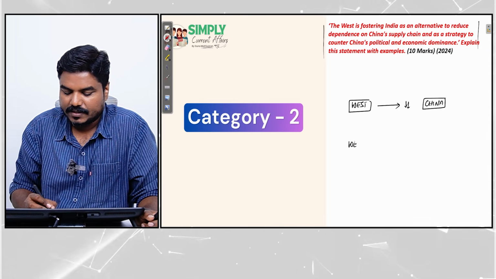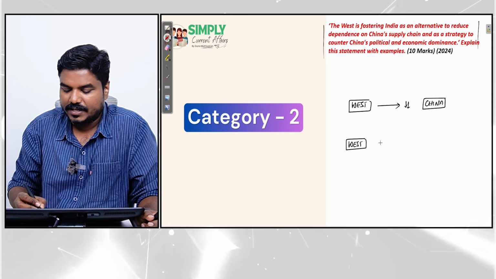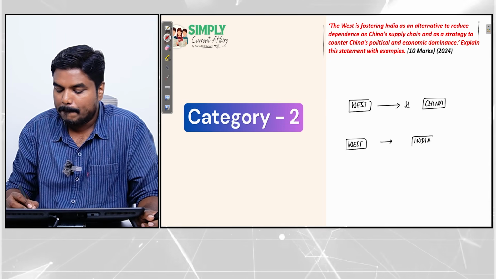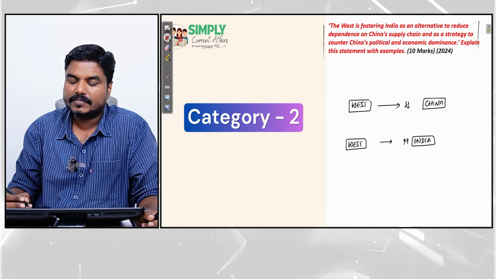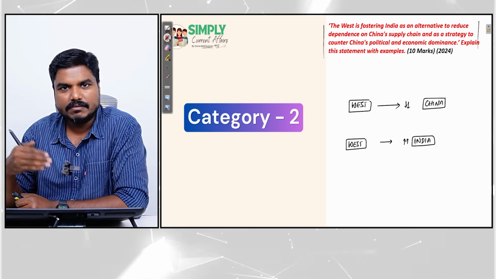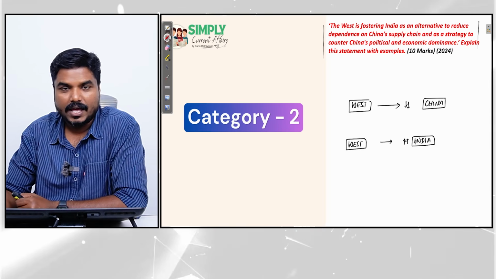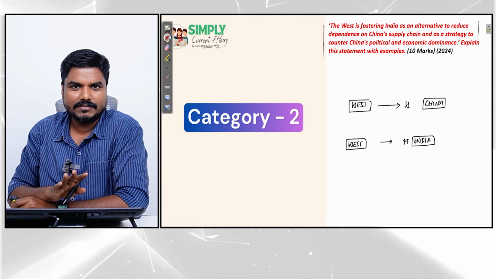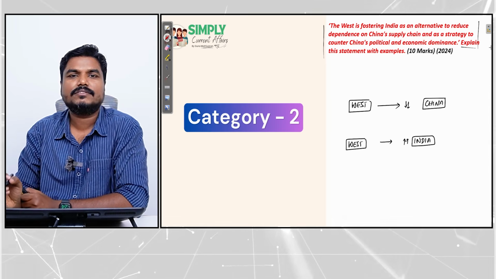And West is considering India could be a better alternative. That's all. This is the question. West wants to reduce the dependence on China and West considers India could be a potential alternative. You have to explain this with examples.